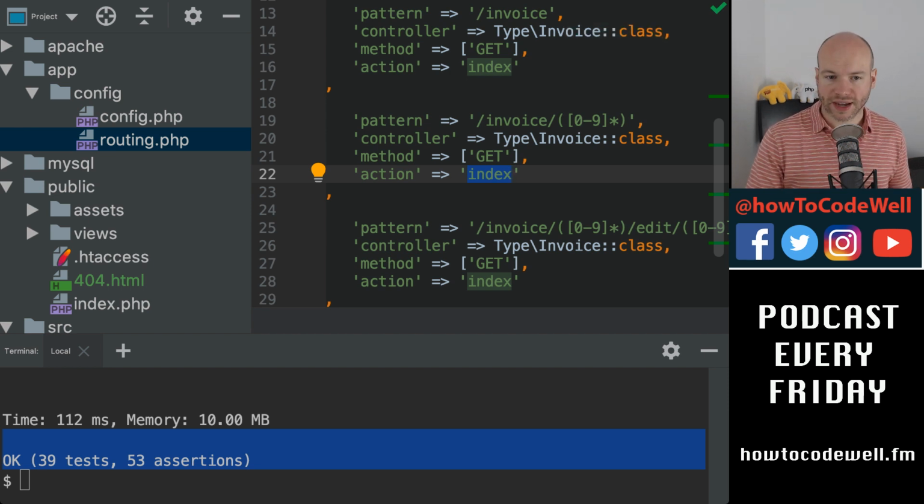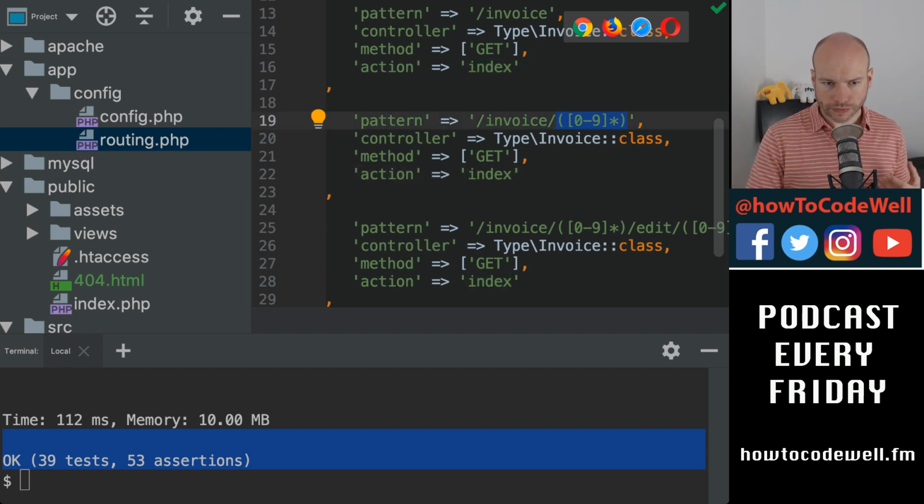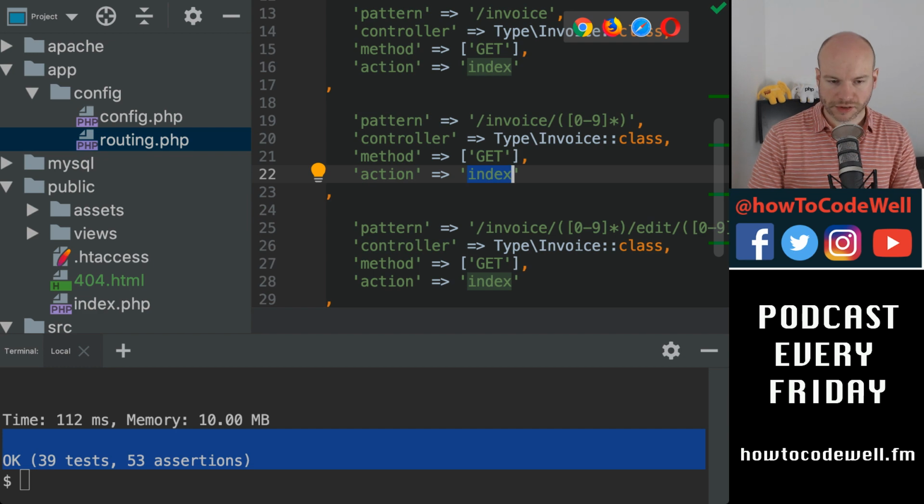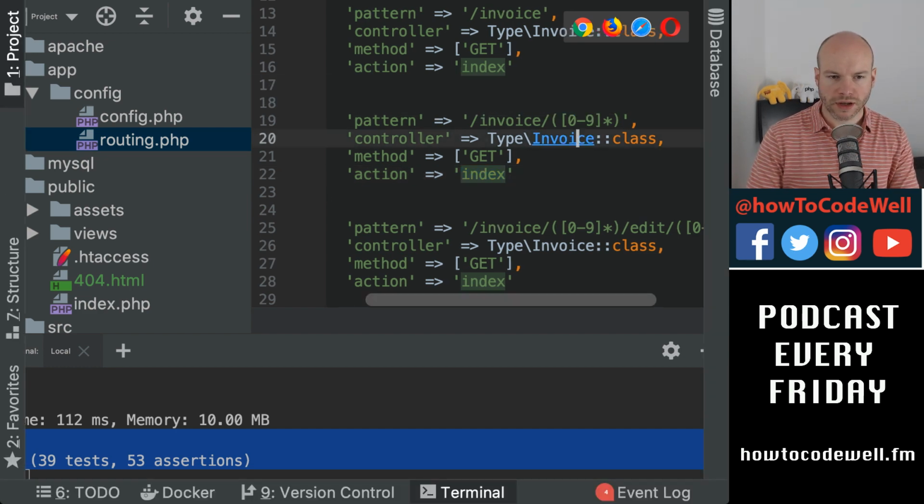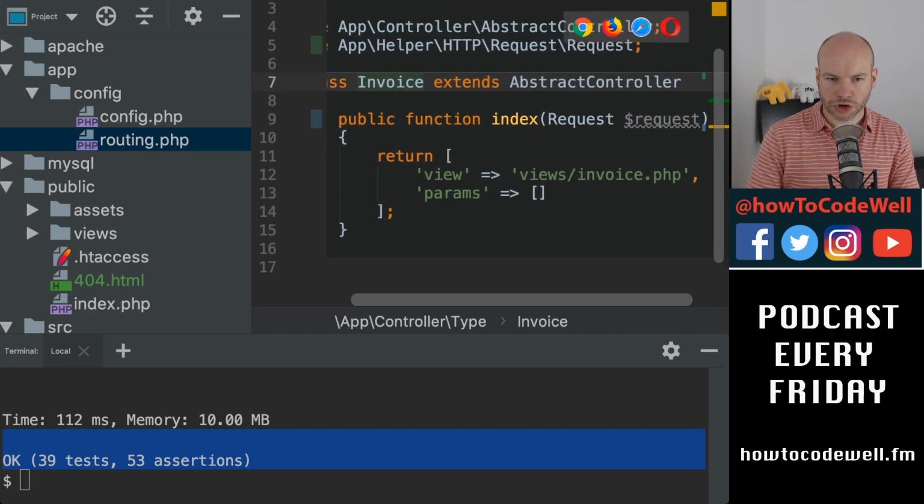So in this case, we've got invoice and then 0 to 9, and that should go to the invoice class in the controller, and it should call the index method. So I'll just show you there. So that we should go to invoice, which is here, and then we should call the index.